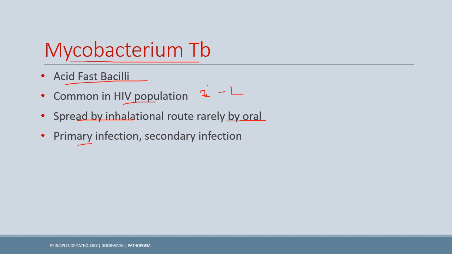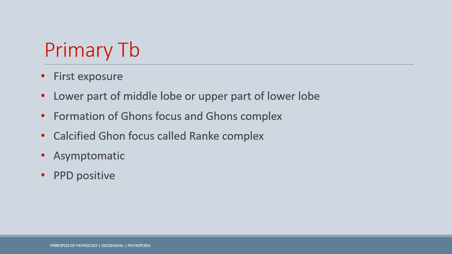The primary infection is when there is infection for the first time, and the secondary infection is when there is activation of the latent organisms or reinfection. Now, in primary TB, the exposure is the first time. Classically, it involves the lower part of the middle lobe and the upper part of the lower lobe. Then there is formation of the Ghon complex, which is the caseating necrotic center. But usually it forms a hard tubercle.